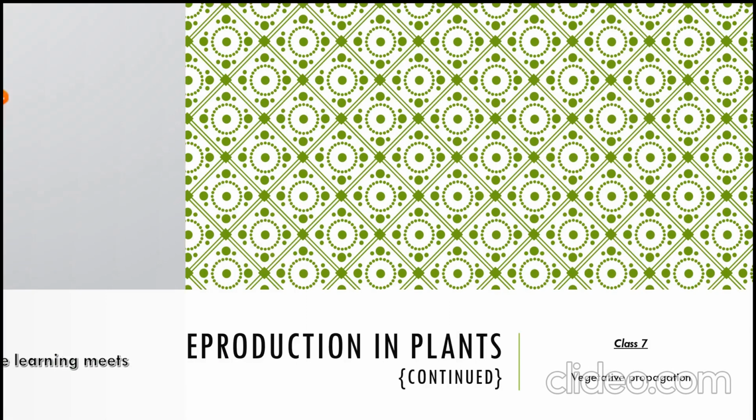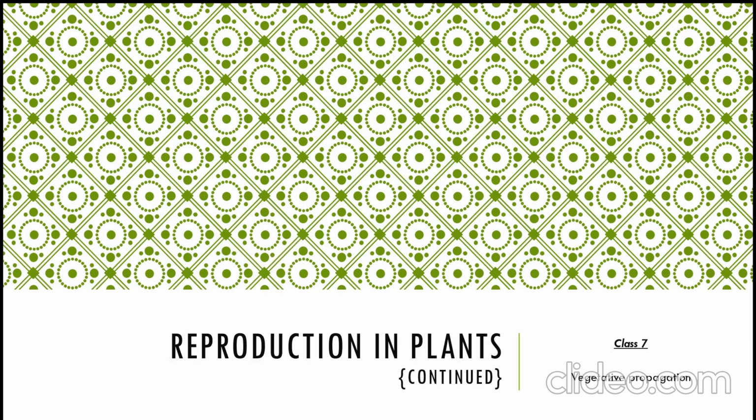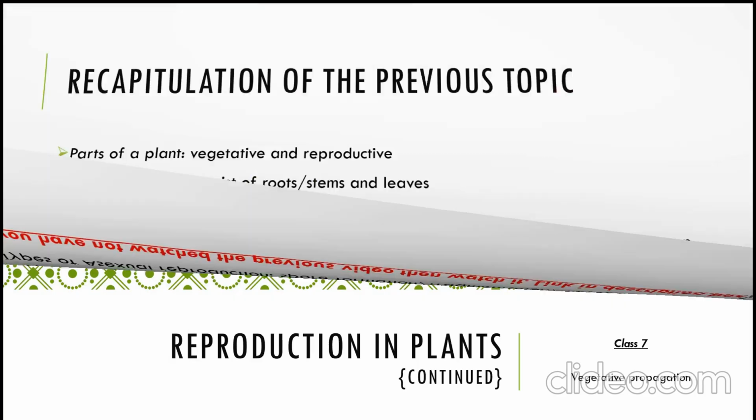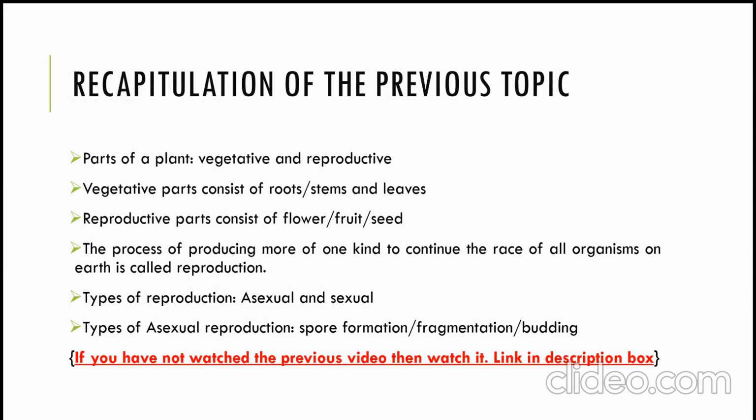So today we will be continuing about reproduction in plants. Today we will learn about vegetative propagation in plants. Before learning, let us recapitulate what we learned in our previous video. We learned that parts of the plant are vegetative and reproductive. The vegetative parts consist of roots, stem and leaf. The reproductive part consists of flower, fruit, seed.